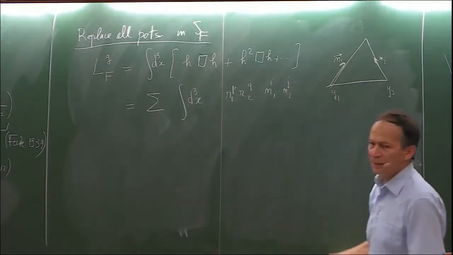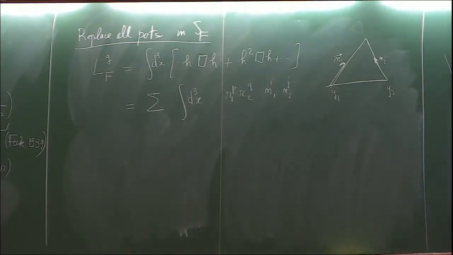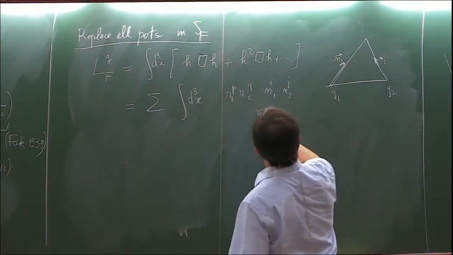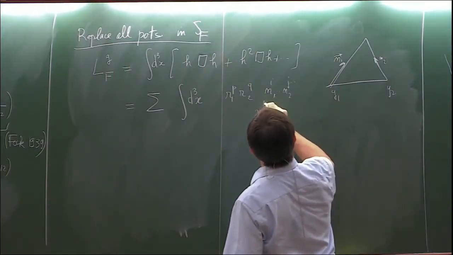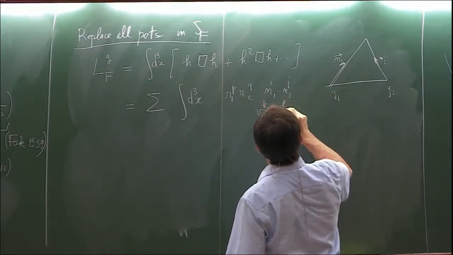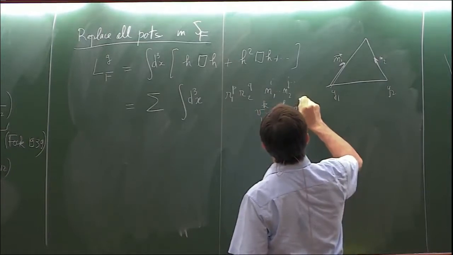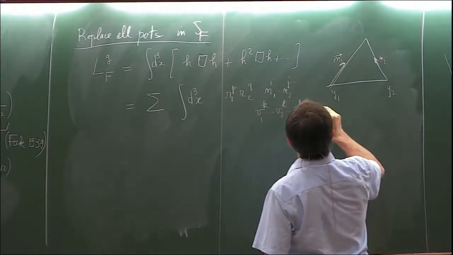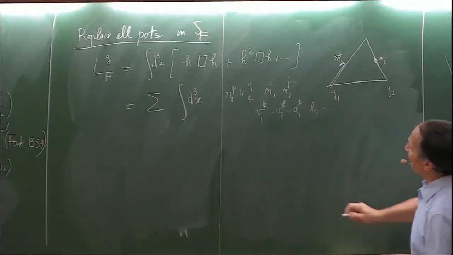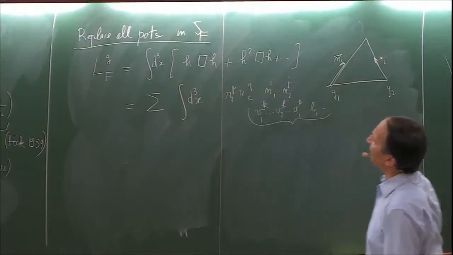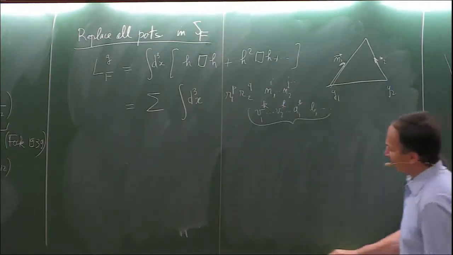And there are plenty of terms that play the role of spectators in this calculation, because this is just the dependence in time through the velocities, the acceleration, derivatives of acceleration, and many terms like that, that are just functions of time, and that can be put outside the integration.